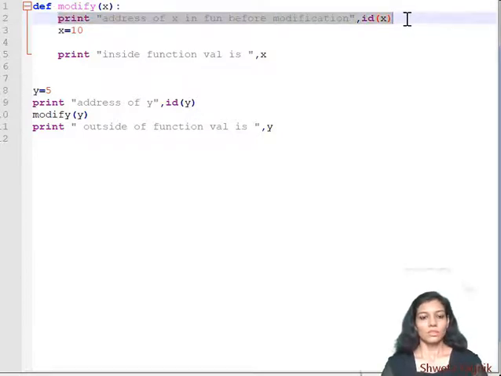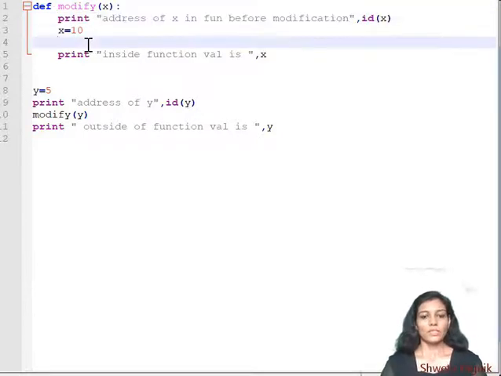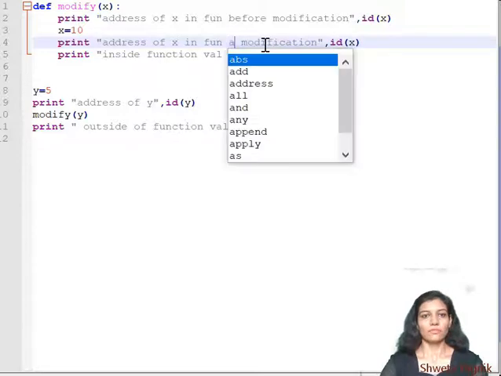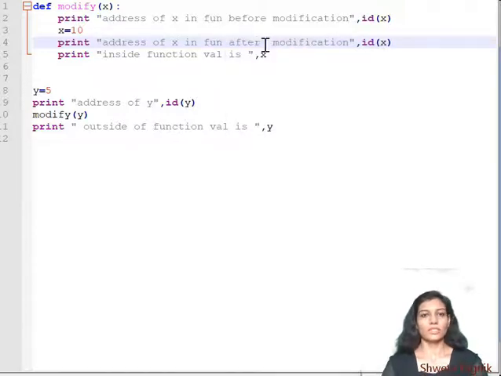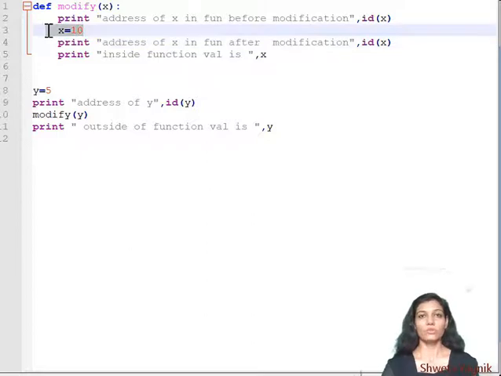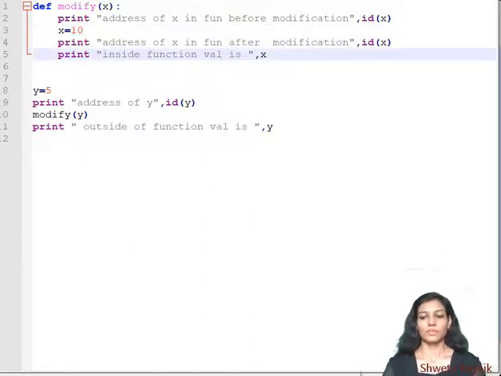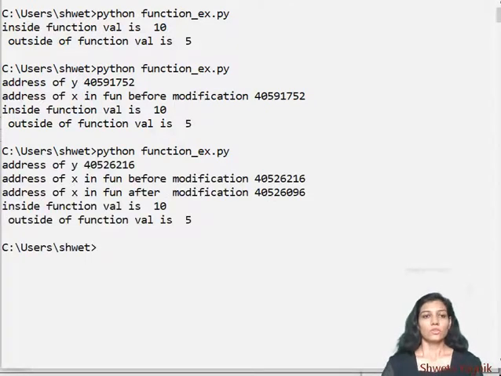So after making a change to x, I want it to show "after modification". Here I want to check the address of x before modification, and after modification of x, that means after assigning 10 to x, what is the memory location of x. Now let's rerun the code.